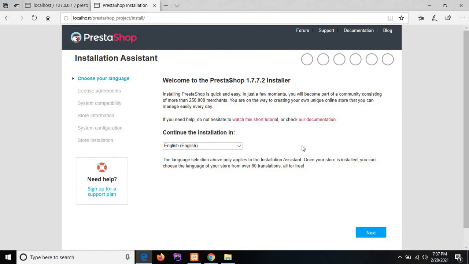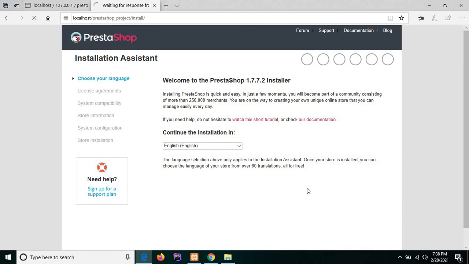This is the installation wizard of Prestashop. We need to complete all these steps. First is the language selection, then license agreement, then system compatibility, then store information, then system configuration, and at the last, store installation. Click on next.